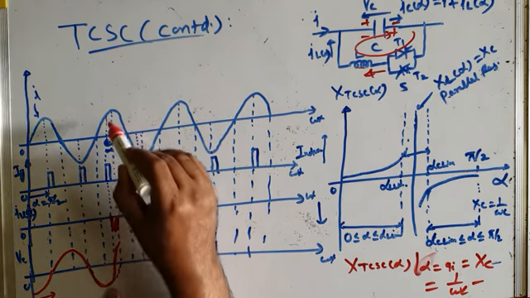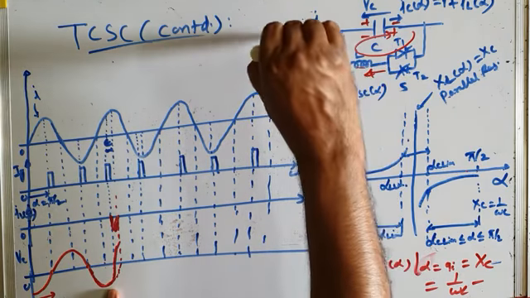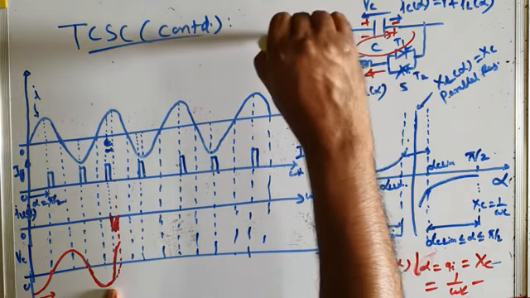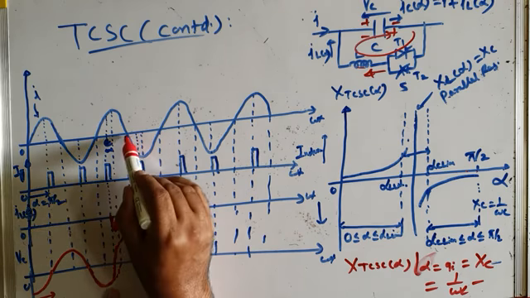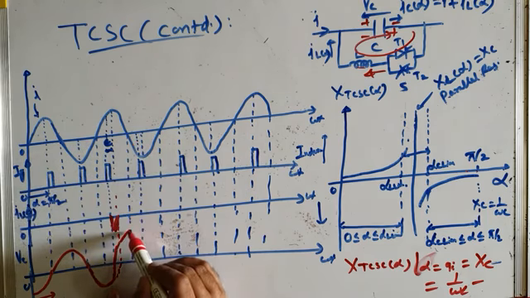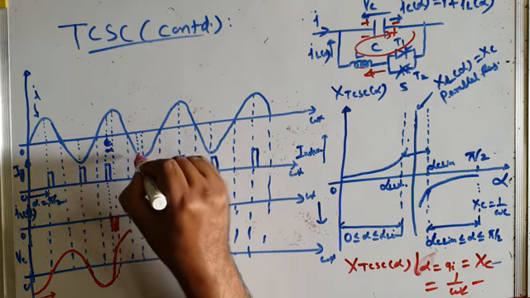Now see, why does it charge to a higher voltage? Because the inductor gives it energy, and then current is coming from the source also. I mean the transmission line current keeps on charging it, and its charge will reach maximum value when current is zero. When current is zero, voltage across the capacitor is maximum. You can see the voltage across the capacitor has increased. And then the current reverses its direction.